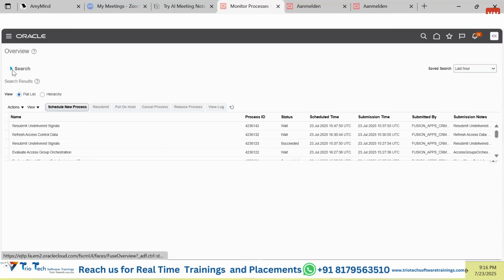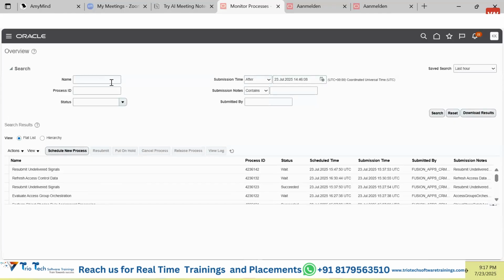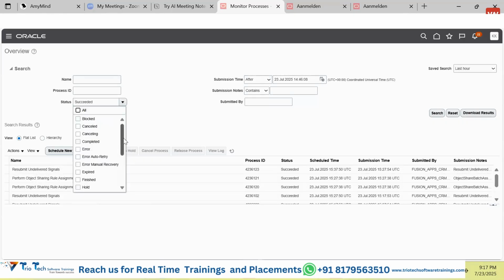In case you want to see some specific program, you can click onto this search bar, and there are certain filters available. I am interested only in those programs which have succeeded. So we will select that and click on search. That's how we will be able to restrict the search. See, we have only the items which have been successful. In case we are interested in only the details which have errored out, we will click on error. Multiple choices also we can select, no issues.